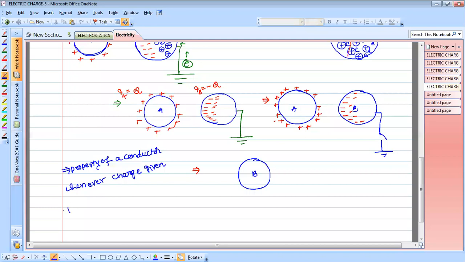Whenever charge is given to a conductor, this excess charge gets redistributed on its surface. We will discuss later how it is redistributed. Is the redistribution uniform throughout the surface? Is there any change depending upon the area?